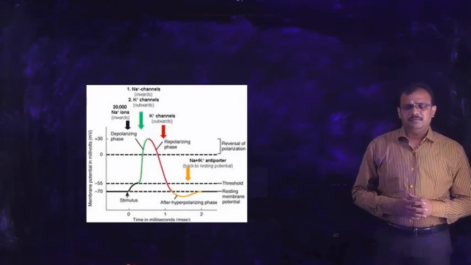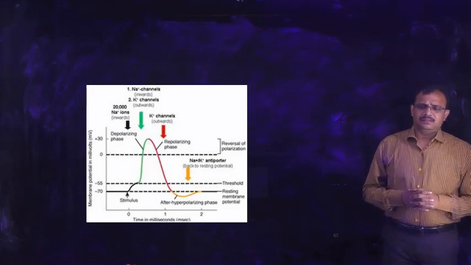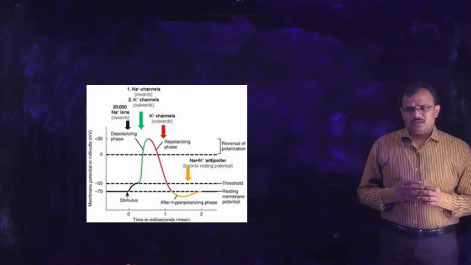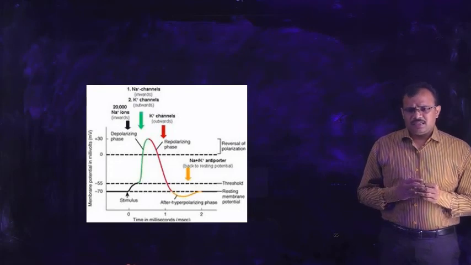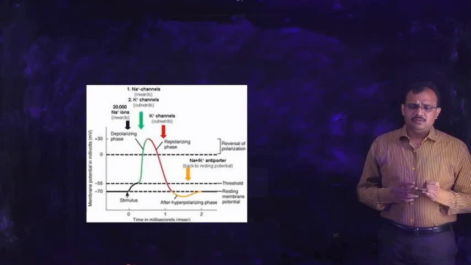With this, we have completed the topic central nervous system, under which we have studied the brain, spinal cord, the various regions of the brain, functions of the brain, various regions of the spinal cord, and functions of the spinal cord.